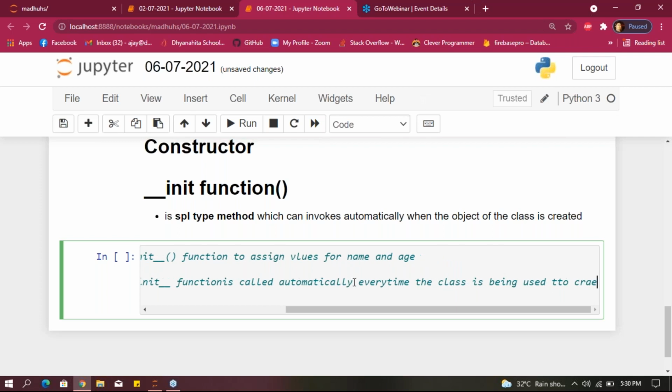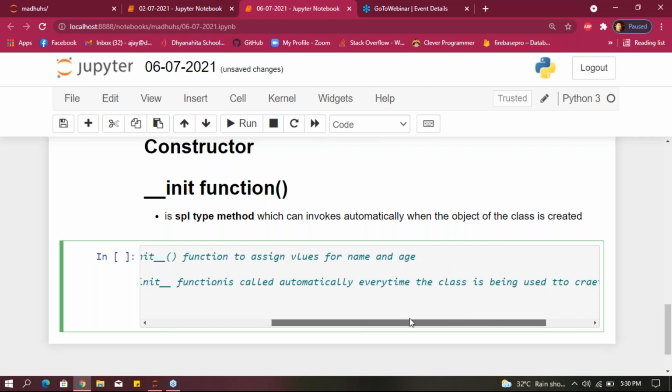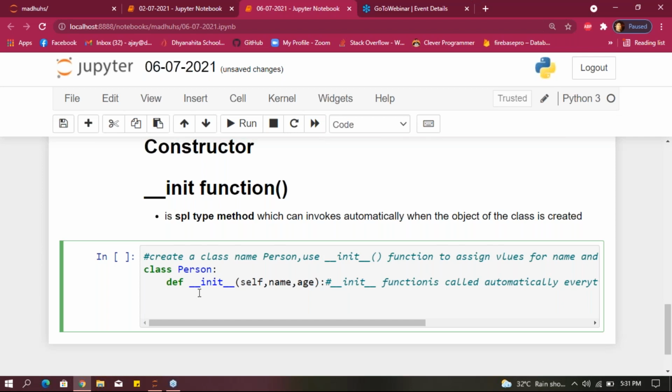That means this initial function is called automatically every time the class is being used to create a new object.